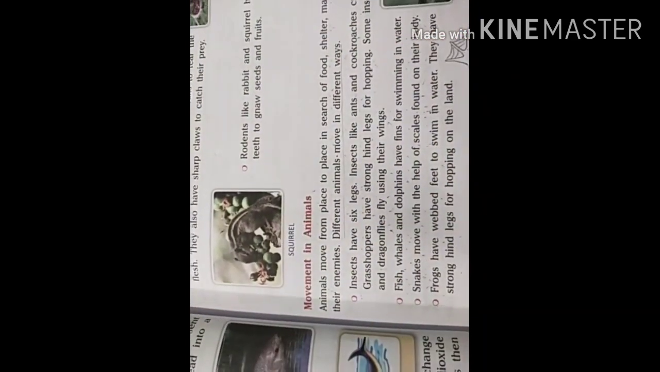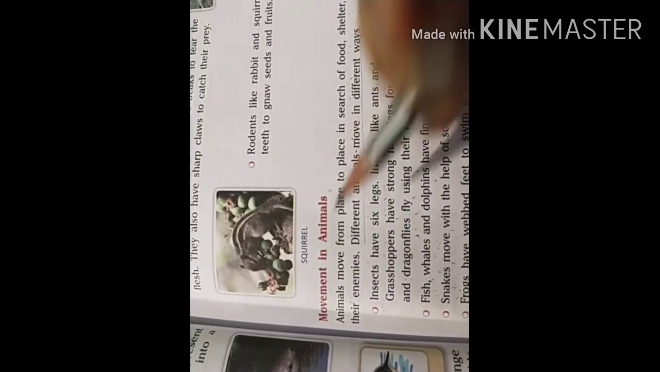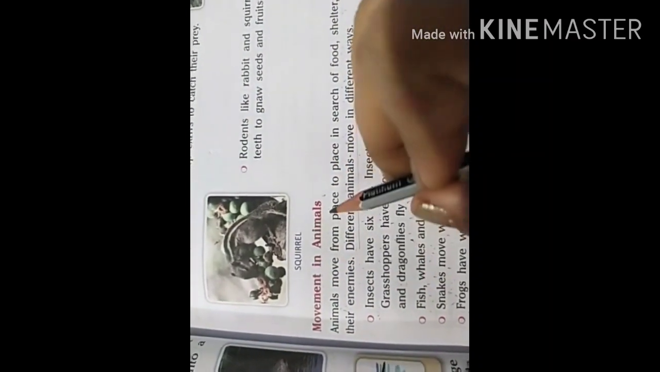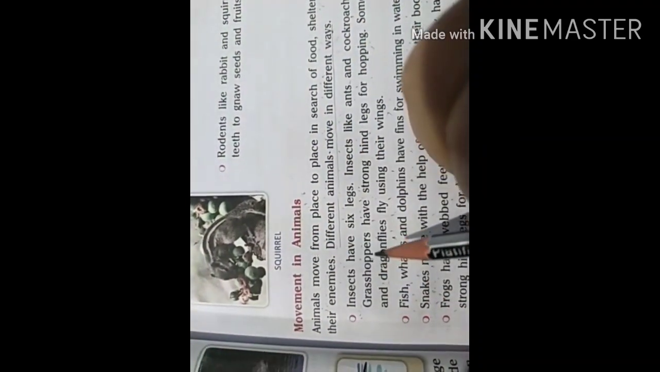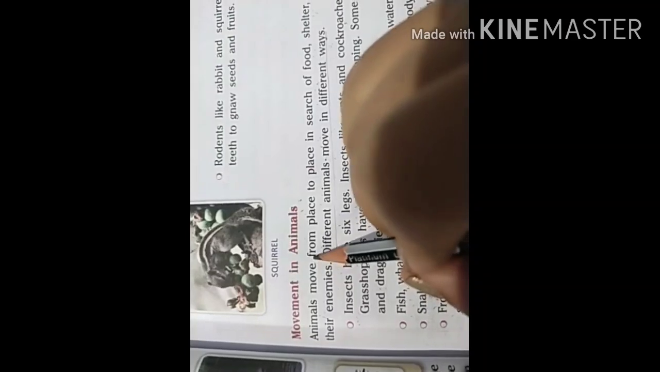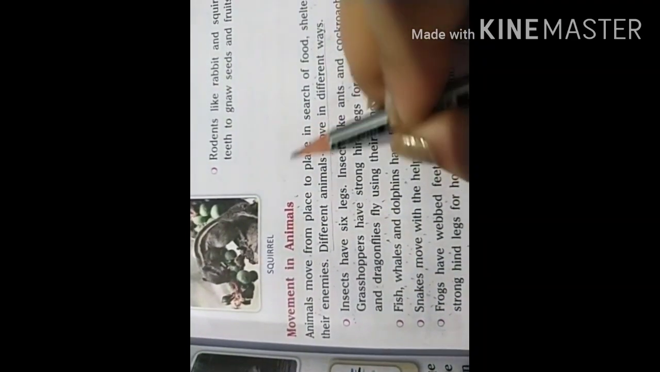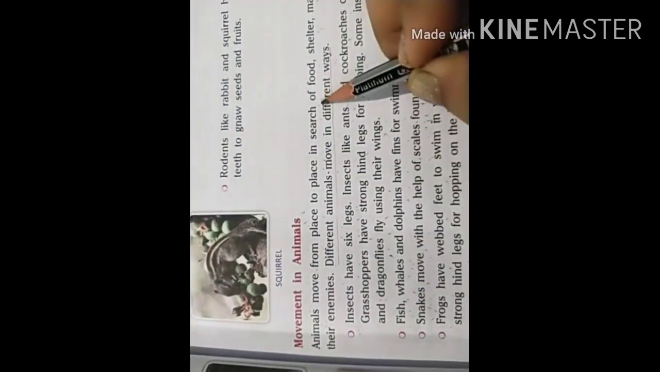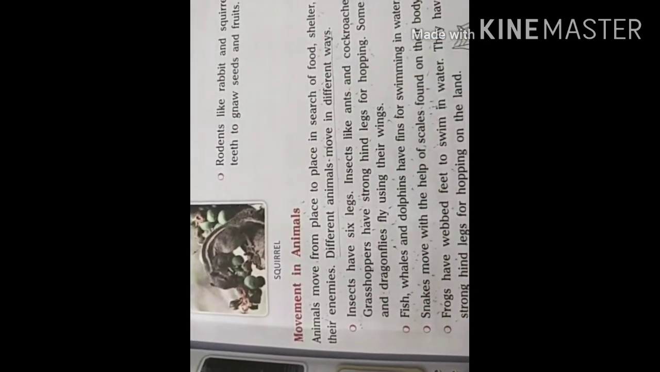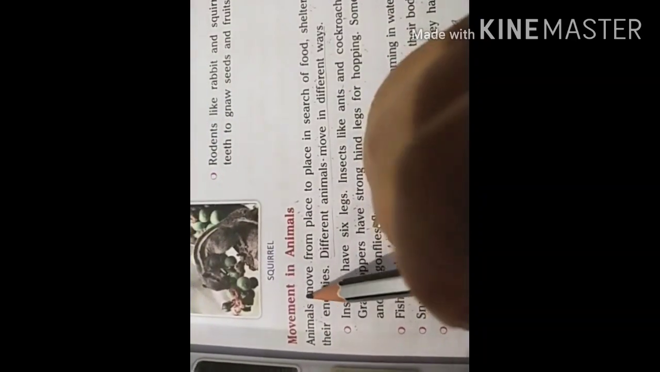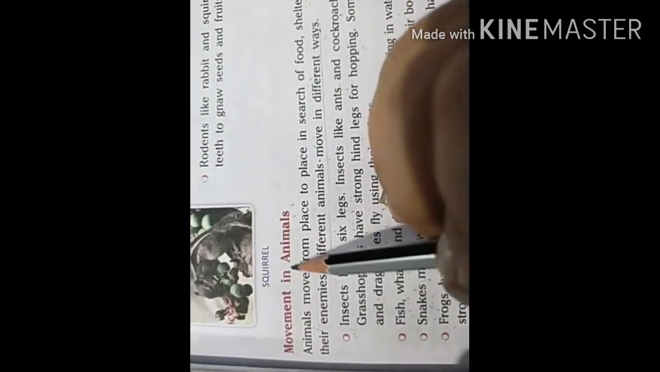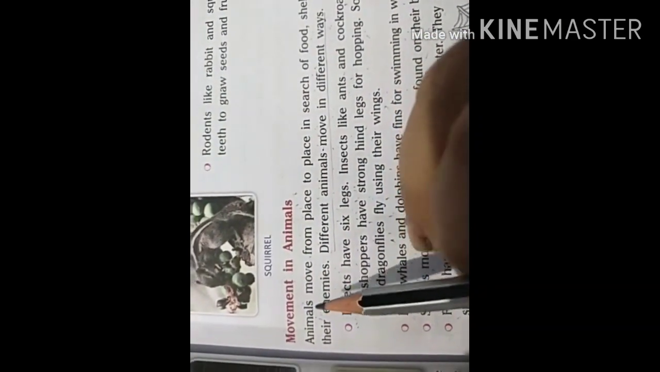So children, the first thing which we have to discuss here is what is the meaning of movement and why movement is important for animals. Movement is displacement. Displacement of an animal from one place to another is known as movement. Animals move from place to place in search of food. Why do they move? It is important to understand. This is the important question which arises in your mind: why do animals move from one place to another? What is the need of movement?